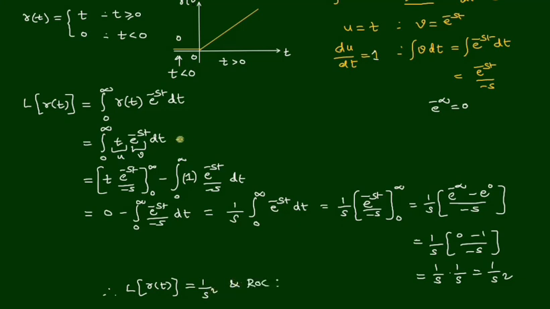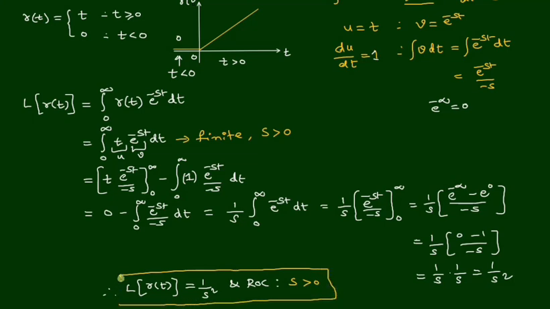From this function, we can write the ROC of this ramp signal. The integral becomes finite for values of s greater than 0. So this defines the ROC of this ramp signal, that is s greater than 0. So this is about the ramp signal, whose Laplace transform is 1 by s square and ROC is s greater than 0.